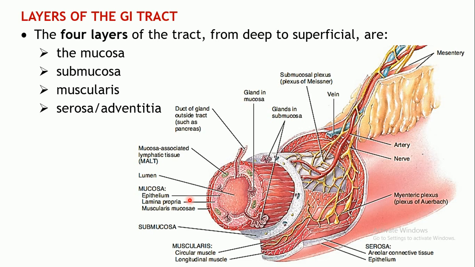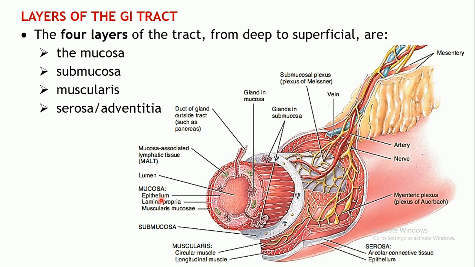Likewise, there are different types of epithelial cells which may be lining the gastrointestinal tract at various places in the GI tract. Say, for example, in the mouth, pharynx, esophagus and anal canal, this epithelial layer mainly comprises non-keratinized stratified squamous epithelium. The main function over here is the protective function.